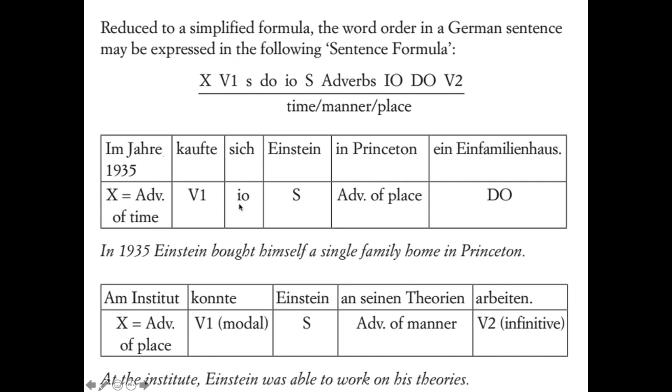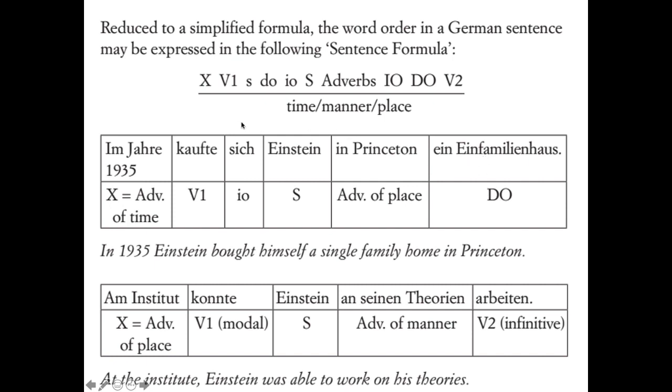So bought, and then sich is actually the indirect object, I-O. It's a reflexive, but it's an indirect object. He bought himself. You could say, for example, he bought his mother a house, or he bought someone else a house. You'd see that's an indirect object as well, but he bought himself a house. It's a reflexive indirect object. And then Einstein is the subject of the sentence. And then we have an adverb of place. It's a prepositional phrase that gives information about place. And then the direct object, ein Einfamilienhaus.